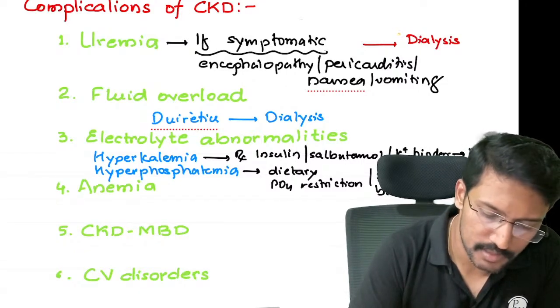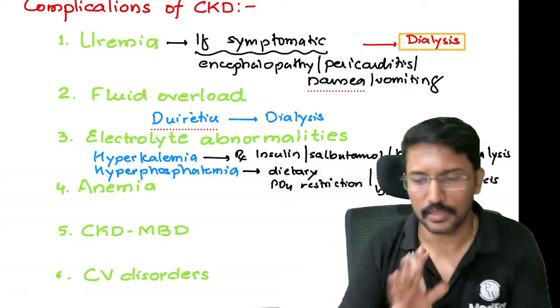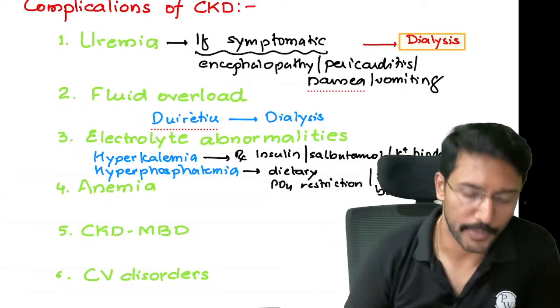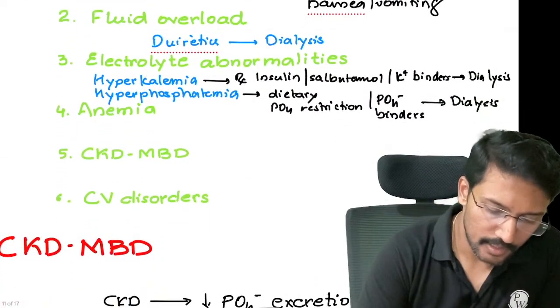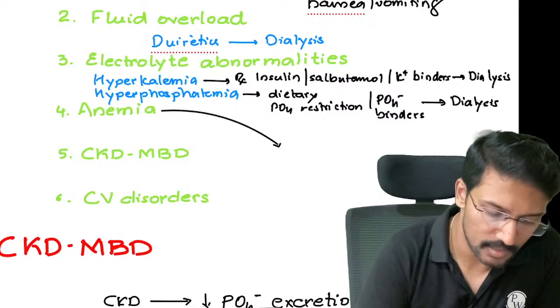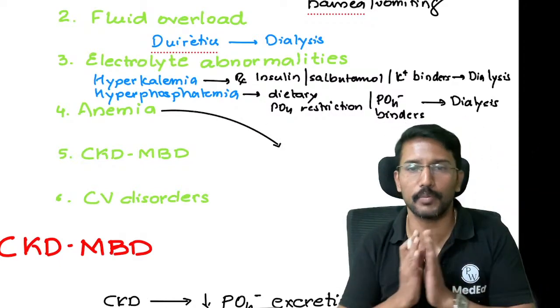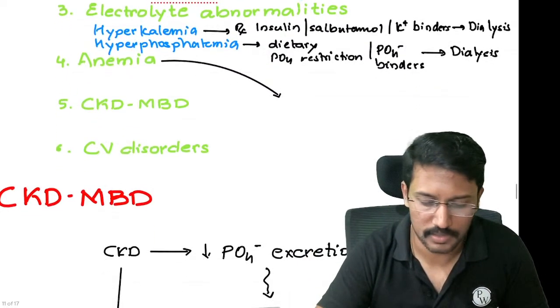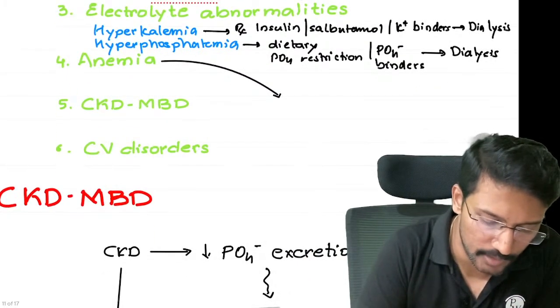So any patient with symptomatic uremia requires dialysis. That's the take home message. Okay. Then CKD can cause anemia. One of the MCQs that is frequently asked on this is, what are the reasons for a patient with CKD to develop anemia? So can anybody tell me what all reasons are there for a patient with CKD to develop anemia?